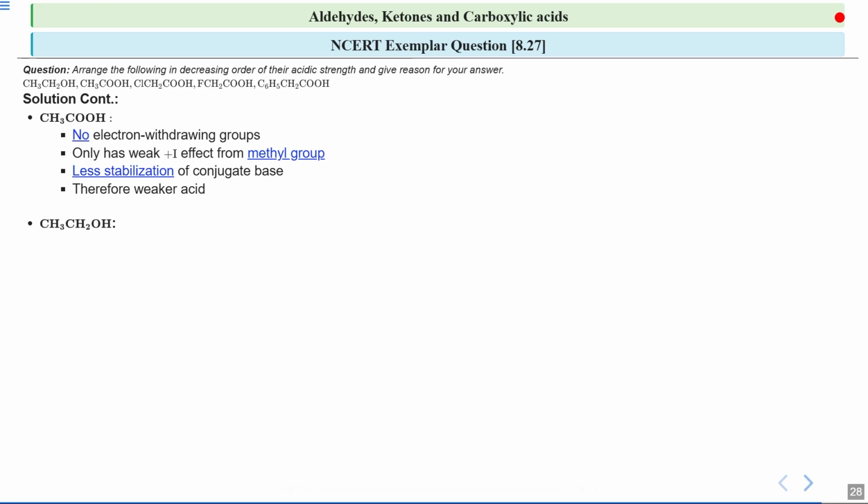Next, if we see CH3CH2OH, which is ethanol, ethanol is an alcohol. When ethanol loses a proton, it forms an alkoxide ion. Unlike carboxylate ions, alkoxide ions are not stabilized by resonance.